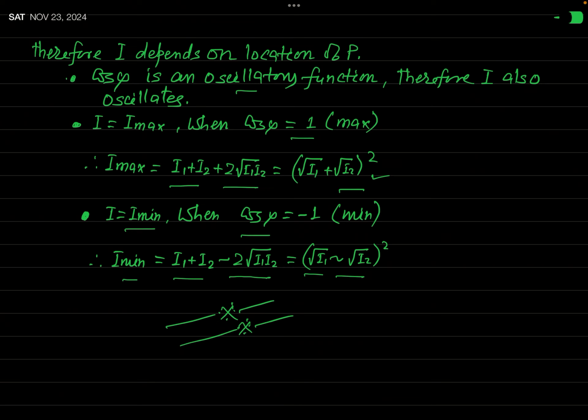Okay. So this is how we can explain this interference. I hope you have clearly understood that intensity will not remain constant, but it will vary point to point in the region of superposition. But as I have told you earlier, after getting this result for resultant intensity and the resultant amplitude here, actually we will discuss the important facts regarding this interference.